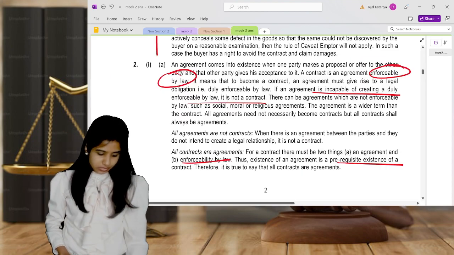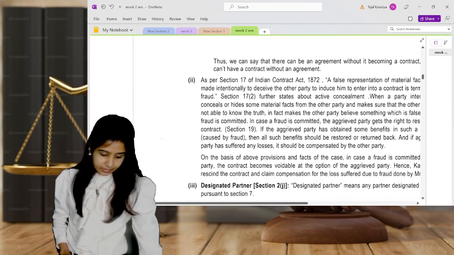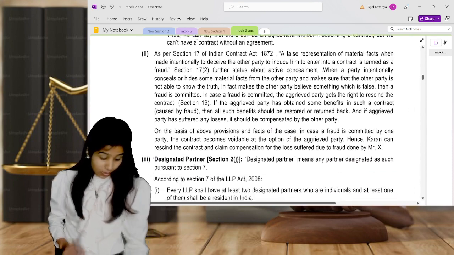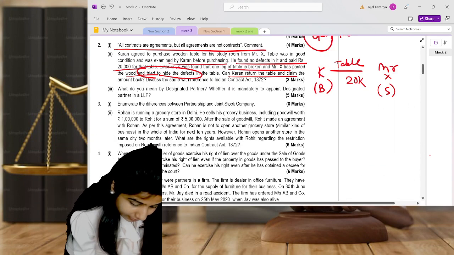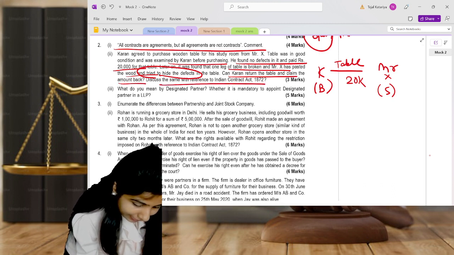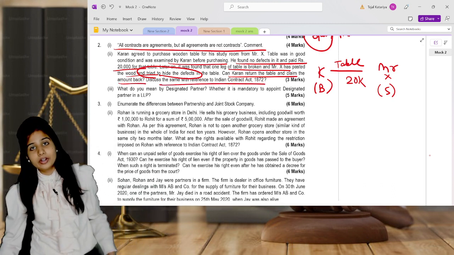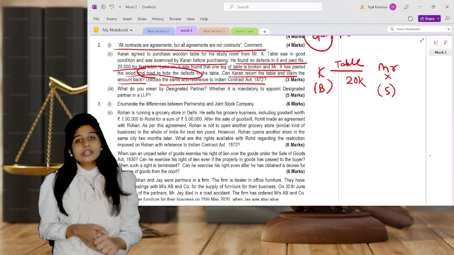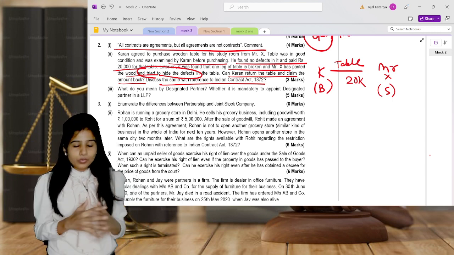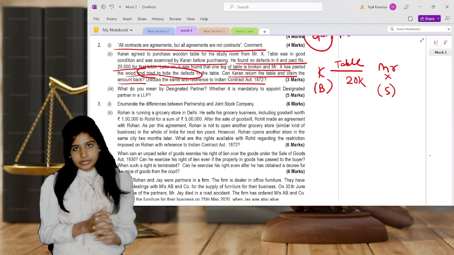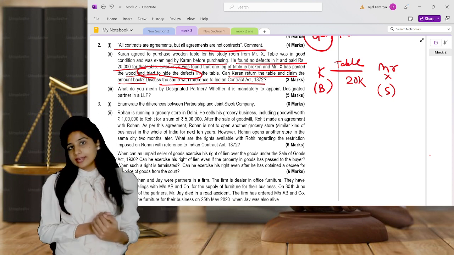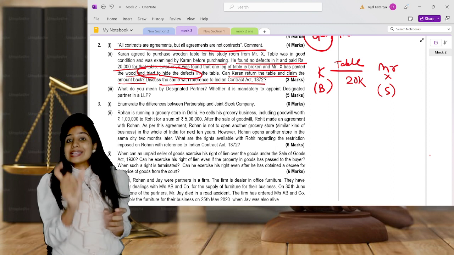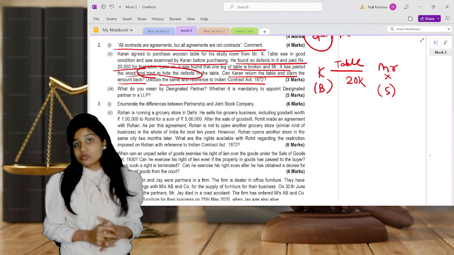Now, can Mr. Karan return the table and claim the amount back? Give the reference of the Indian Contract Act also. So understand, according to the Indian Contract Act. This question you could write according to the Sale of Goods Act also, and this question you can write according to the Indian Contract Act also. So you are supposed to focus on what they are asking in the question.